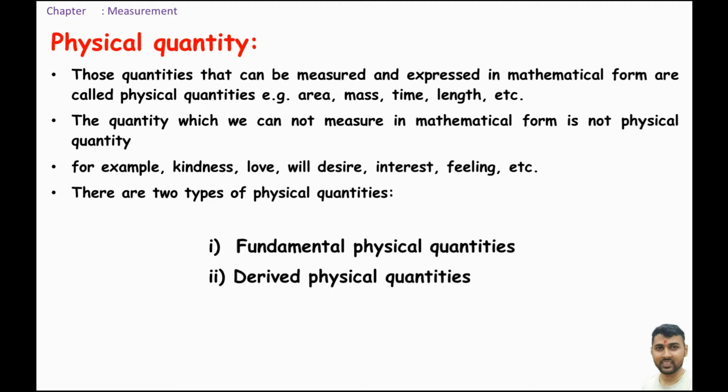All of these cannot be measured. That's why these all are non-physical quantity. Love can't be measured. How much you love other person? It cannot be measured. There are two types of physical quantities: fundamental physical quantities and derived physical quantity.